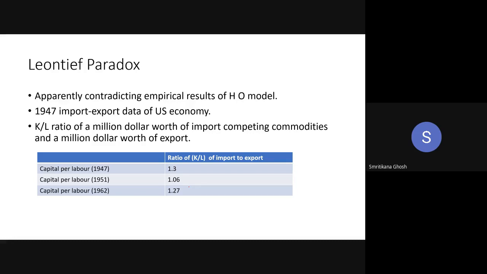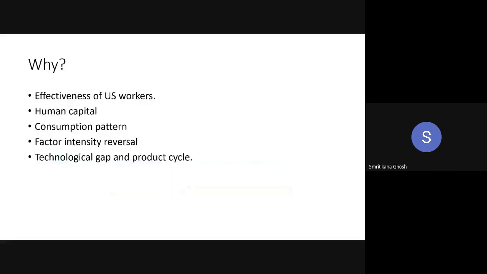Now, Leontief didn't stop here. He is trying to explain that paradox. Why is there a paradox? Because everything is very good with the HO theorem. There is no flaw. Then when you try to apply this theorem to the US economy, it crashed. So where is the problem? Leontief was trying to give some reasons behind this paradox. So what are those reasons?